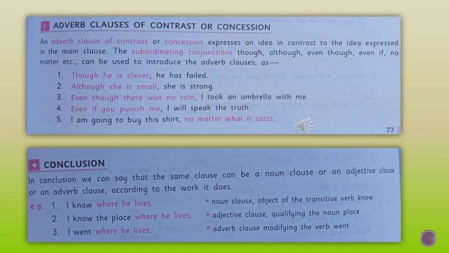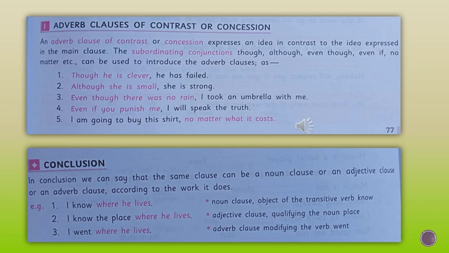An adverb clause of contrast or concession expresses an idea in contrast to the idea expressed in the main clause, just opposite to what is explained in the main clause. The conjunctions though, although, even if, no matter, etc., can be used to introduce the adverb clause of contrast or concession. You can see the example, then you will understand.